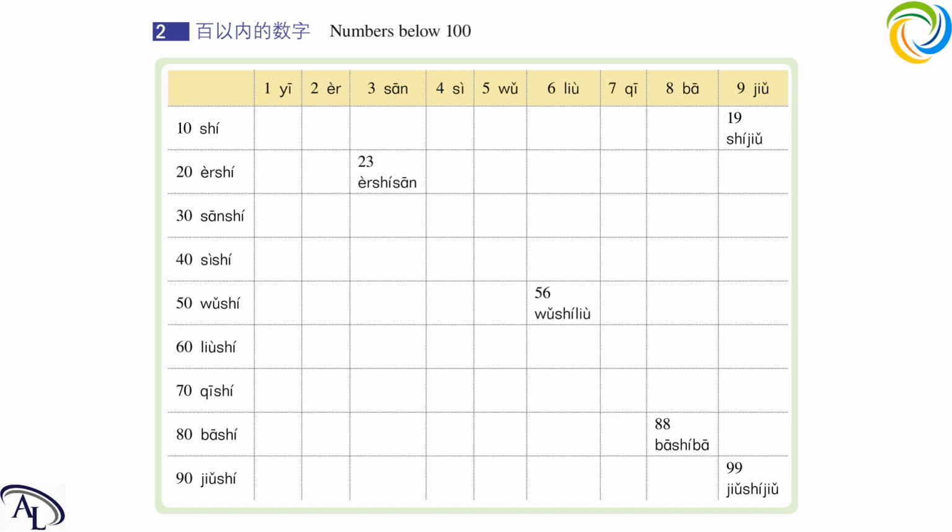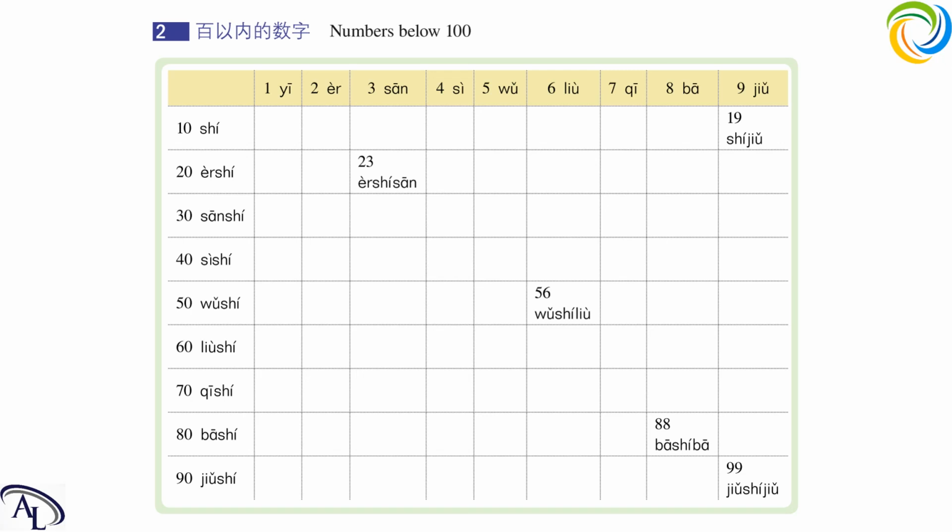Okay, so 20 is 二十. Next one. 30 is here. 三十. So we can see in Chinese it is really easy to count multiples of 10.